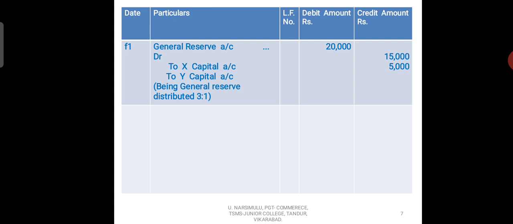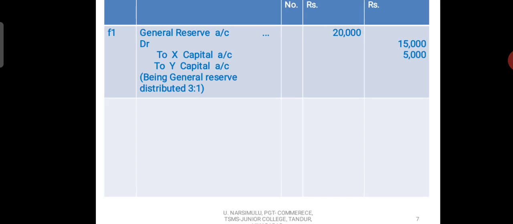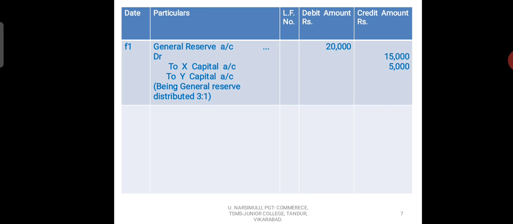distribution of general reserve. So whatever the general reserve appears in the problem's balance sheet, that general reserve should be distributed between old partners according to their old profit sharing ratio. What is that entry? General reserve account debit 20,000 to X capital account 15,000, to Y capital account 5,000, being general reserve distributed in 3:1 ratio between old partners. So we completed all journal entries, and we need to open ledger accounts.